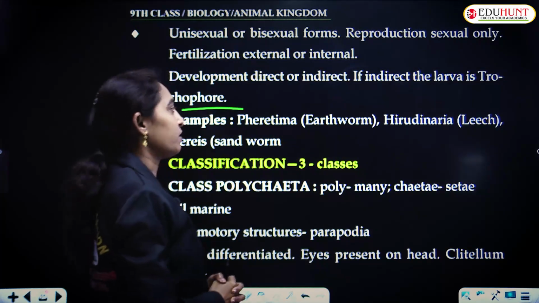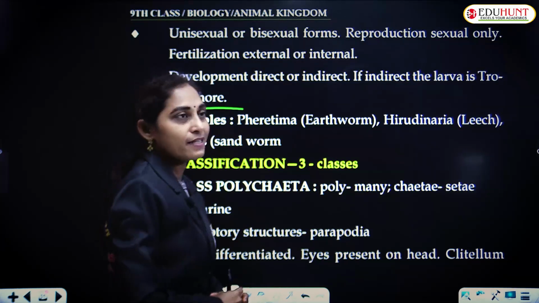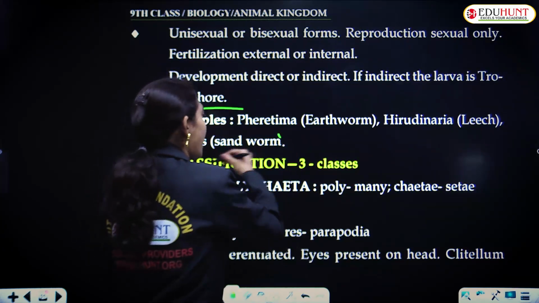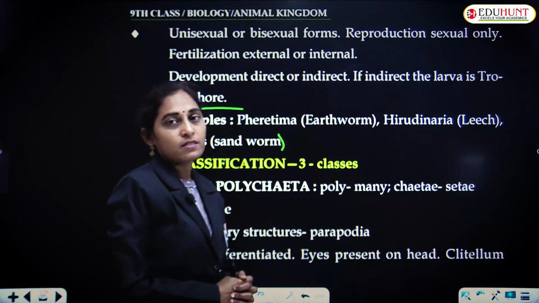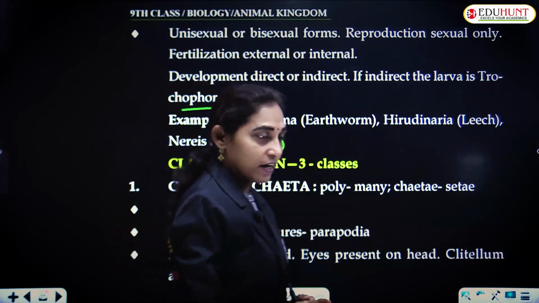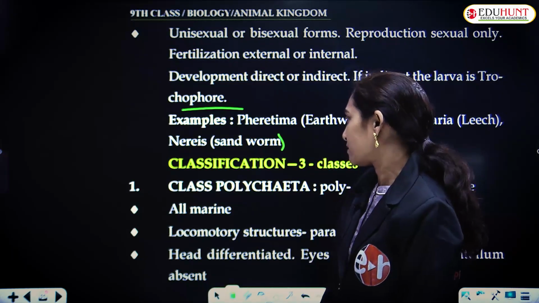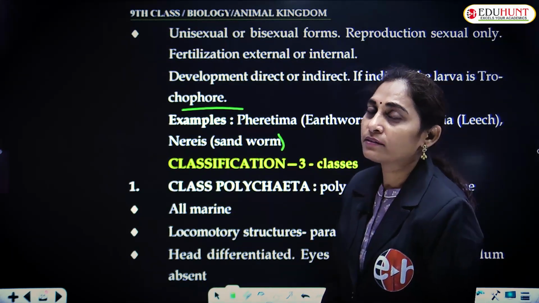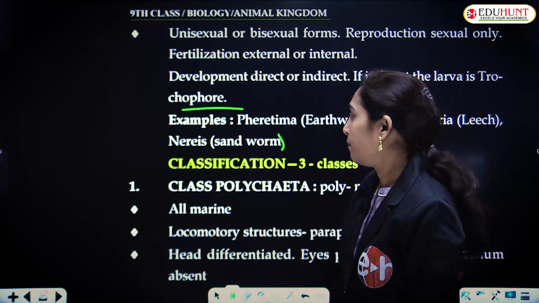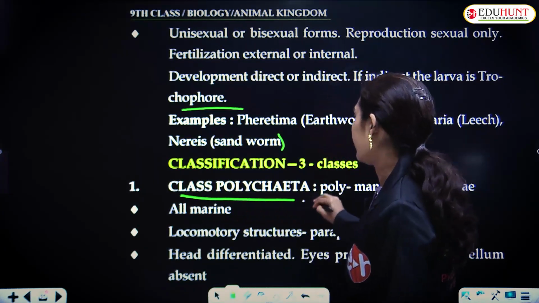Examples are Pheretima, that is the common earthworm, Hirudinaria, a leech, and Nereis, commonly called the sandworm. And these are the general features, and the phylum Annelida is divided into 3 classes: Class Polychaeta, Oligochaeta, and the third class Hirudinea. And the first one is the class Polychaeta.